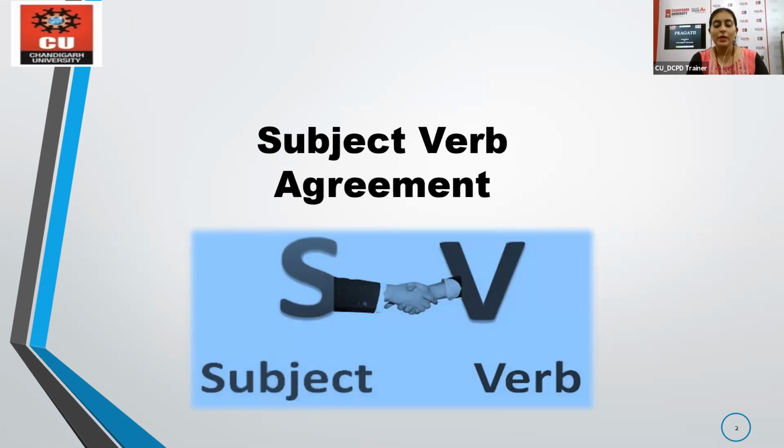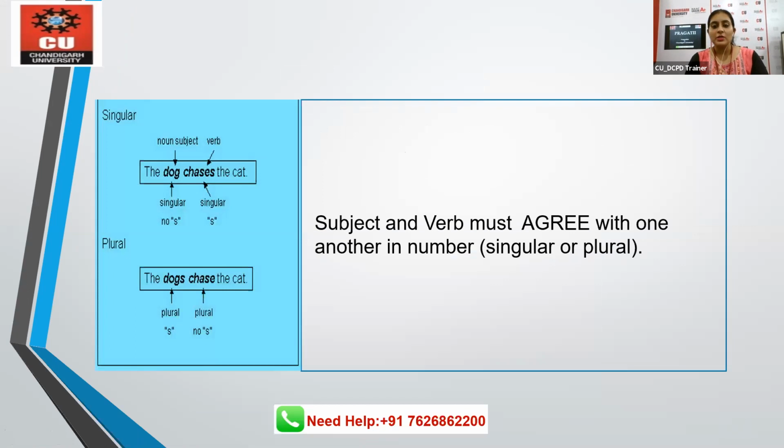Now, when we talk about subject verb agreement, the verb and subject must agree with each other. That means if the subject, the one for whom or regarding whom we are talking about, is singular, then the verb would be singular as well. If it is plural, then the verb would be plural as well.